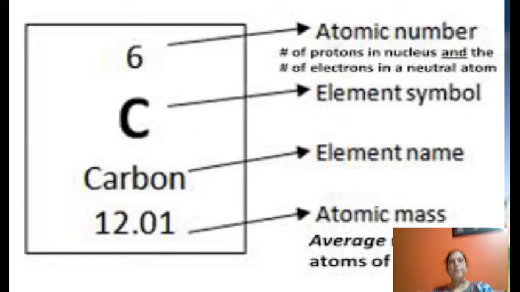See the carbon. C is the element symbol and the element name is carbon. The atomic number of carbon is 6 and the atomic mass is 12.01.